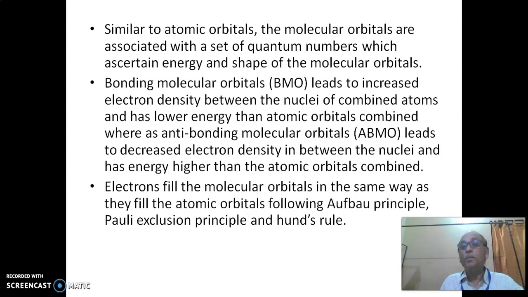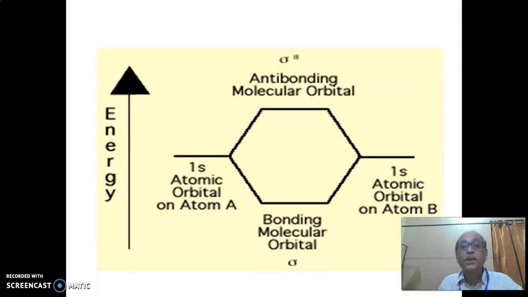Electrons fill molecular orbitals in the same way as they fill atomic orbitals, in accordance with the Aufbau principle, Pauli exclusion principle, and Hund's rule of maximum multiplicity.